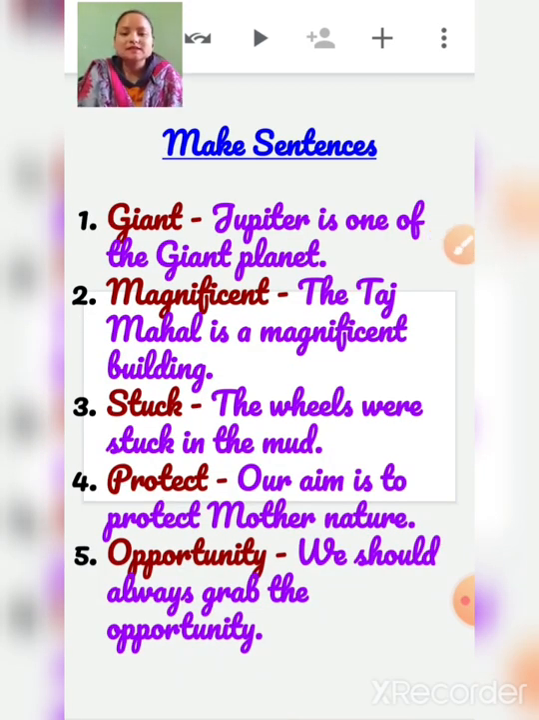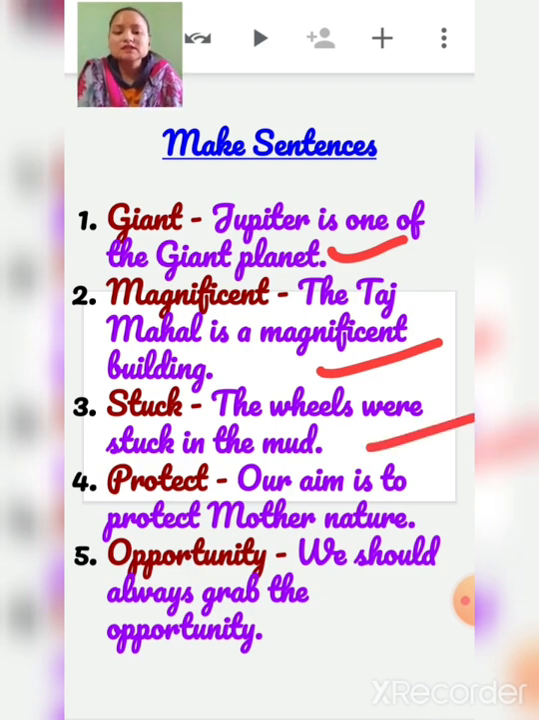Now make sentences. First word is giant. Jupiter is one of the giant planets. You all know that. Second one is magnificent. The Taj Mahal is a magnificent building. Third is stuck. The wheels were stuck in the mud.